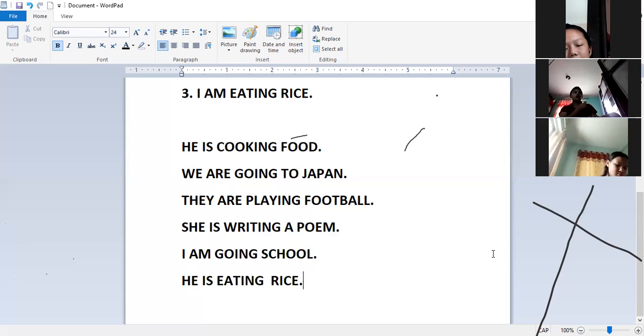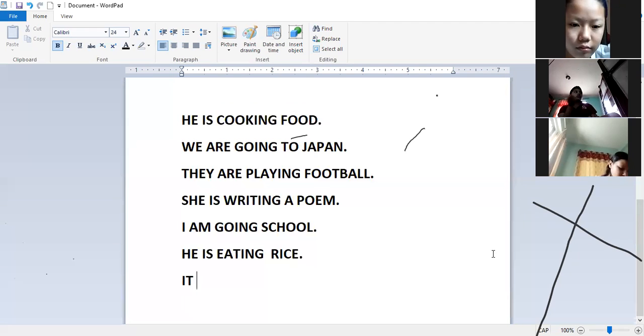So let me ask other student. Leah Gurung, I am missing you. Can you tell one example? Subject is it. See everybody, we can use it for a dog, I mean a non-living thing. It is barking, it is roaring, like that. It is plus ing we have to use. Yes, it is barking.